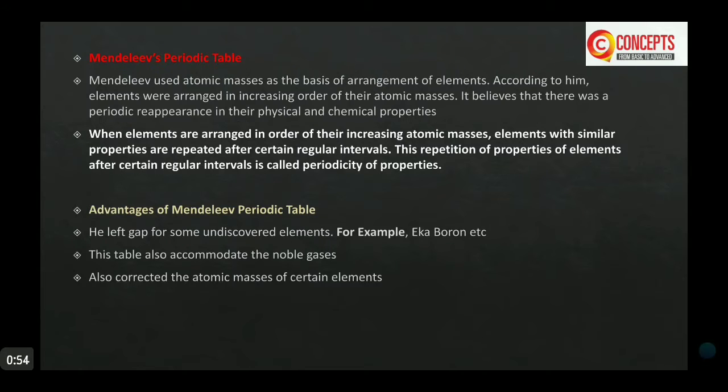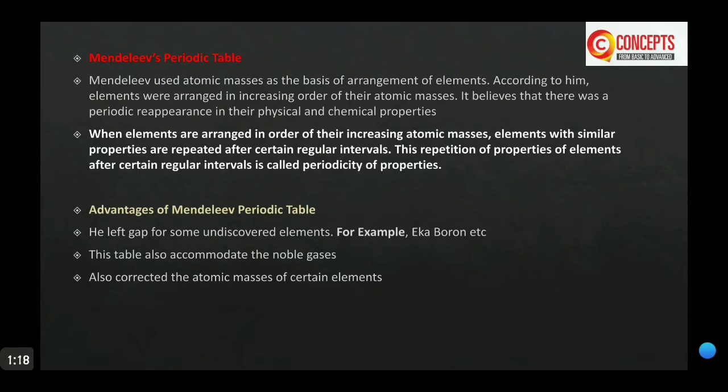When the elements are arranged in order of their increasing atomic masses, elements with similar properties are repeated after regular intervals. This repetition of properties of elements after regular intervals is called periodicity of properties.